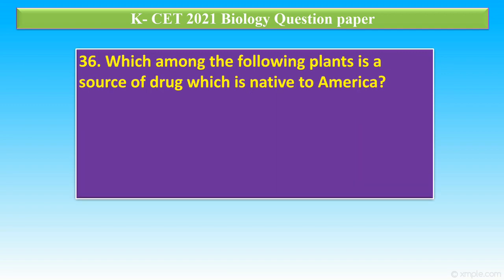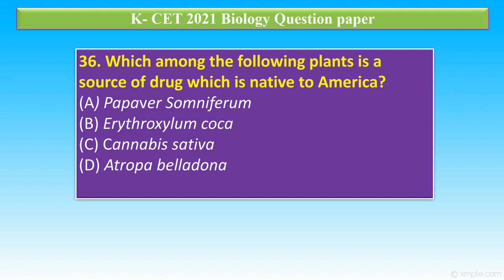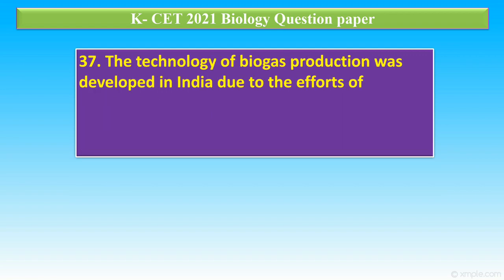Question number 36. Which among the following plants is a source of drugs which is native to America? Option A, Papaver somniferum. Option B, Erythroxylum coca. Option C, Cannabis sativa. Option D, Atropa belladonna. The correct answer is Erythroxylum coca, which is native to America and is the source of a drug.